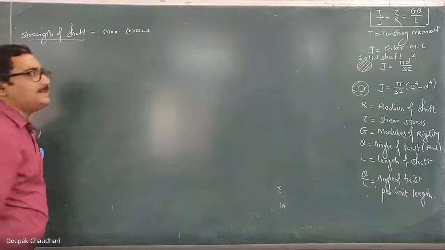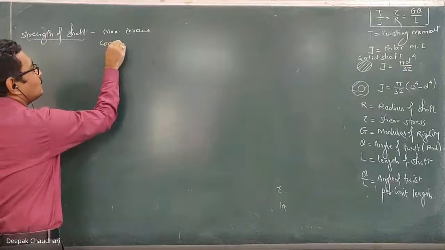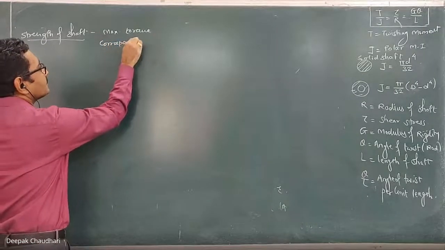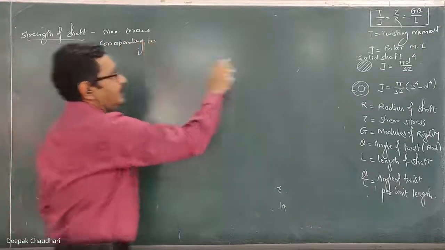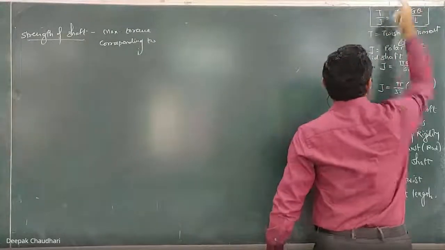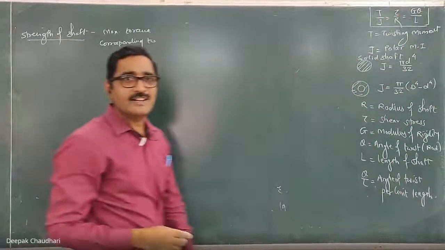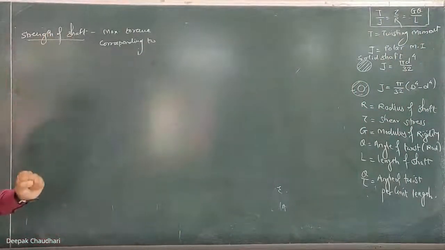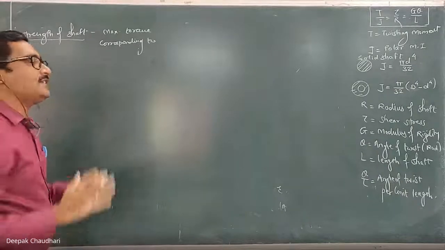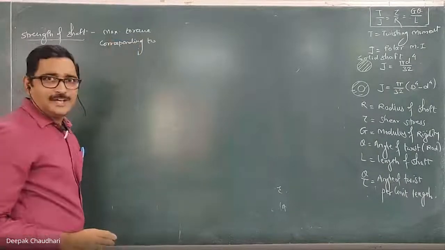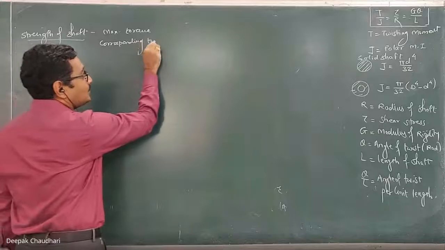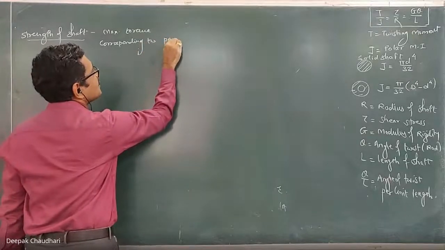Listen to me, if the torque increases, the shear stress also goes on increasing. So if you want to calculate the strength of any shaft, it is nothing but the maximum torque transmitted by the shaft corresponding to the permissible shear stress.